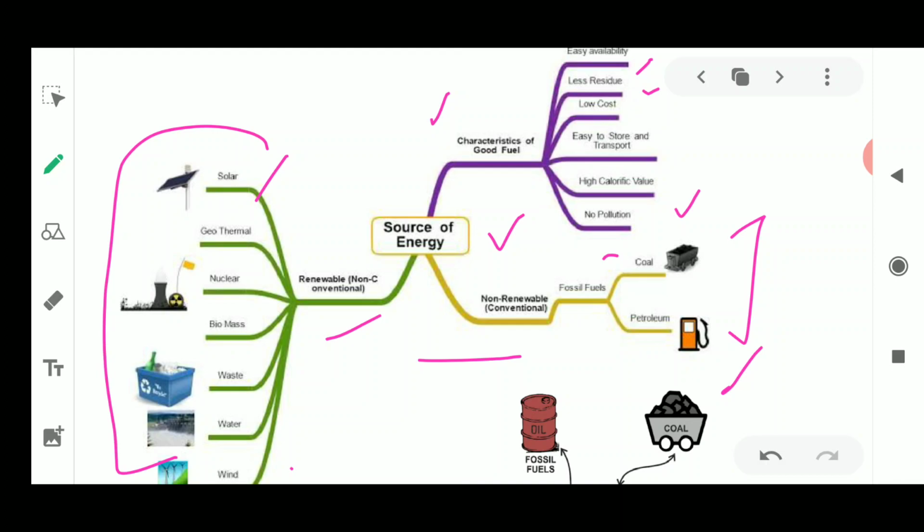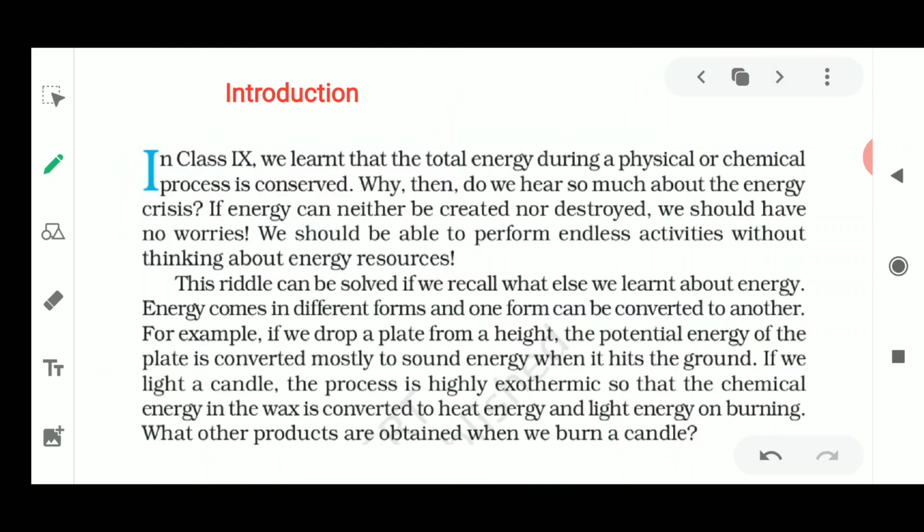Now I'll introduce the chapter. In class 9th we studied that the total energy during a physical or chemical change is conserved. This is the law of conservation of energy. In class 9th we studied this concept for any chemical or physical change taking place, and I hope you all know about chemical and physical changes.